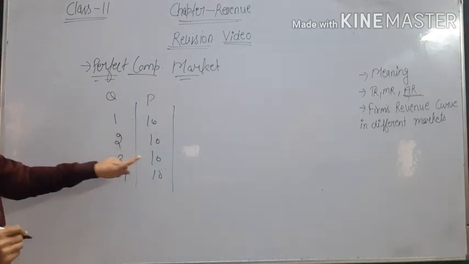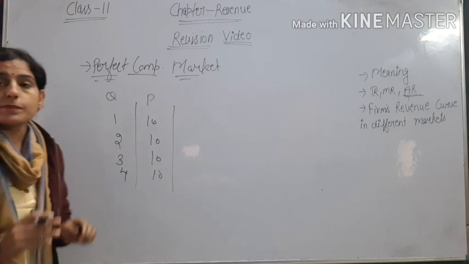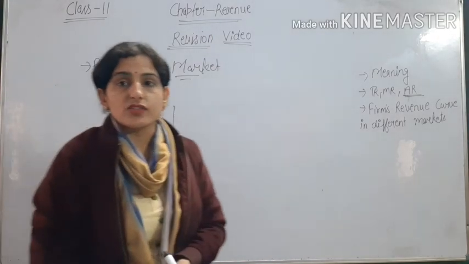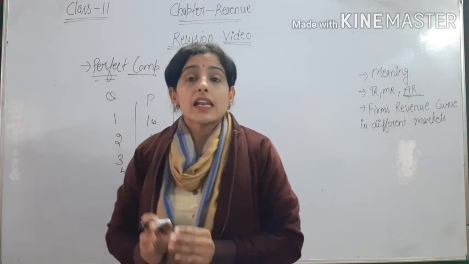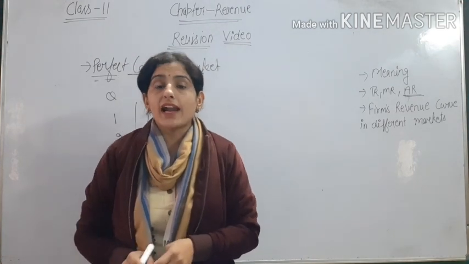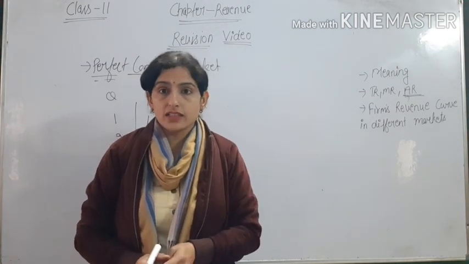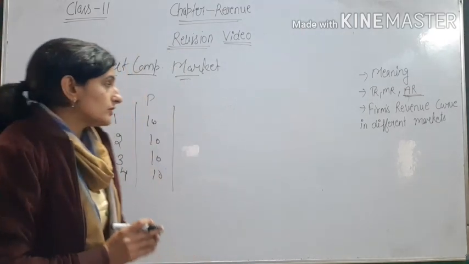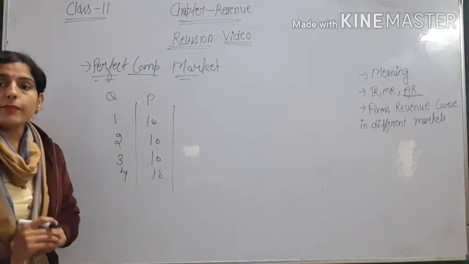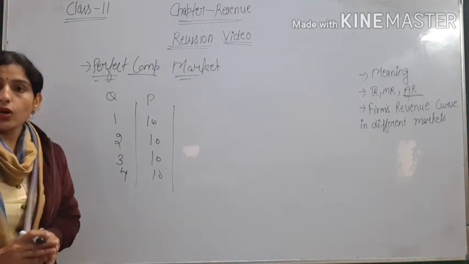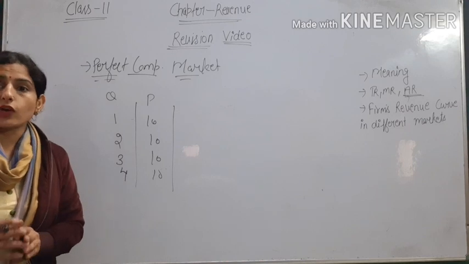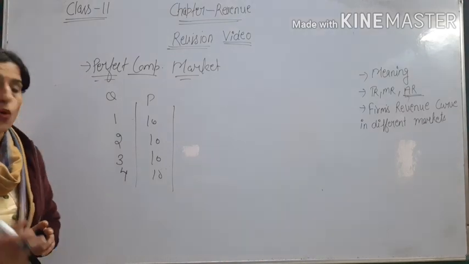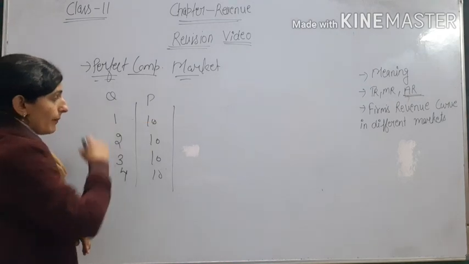These 4 units are sold at the fixed price because perfect competition is a market situation in which there is a large number of buyers and a large number of sellers. Mainly the price is decided by the industry and all the firms in the industry follow that price. So the price remains constant in case of perfect competition.